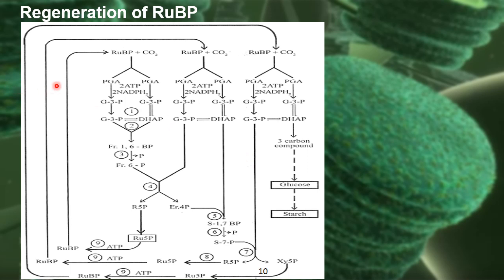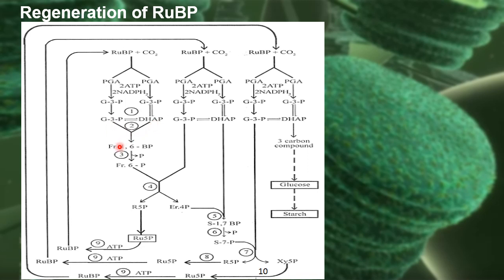In the first step of the Calvin cycle, the carboxylation process takes place, where RuBP is converted into two molecules of 3-PGA. Later on, this PGA is reduced to glyceraldehyde 3-phosphate using ATP and NADPH. One of the glyceraldehyde 3-phosphate is converted into dihydroxyacetone phosphate. This glyceraldehyde 3-phosphate and DHAP are interconvertible.